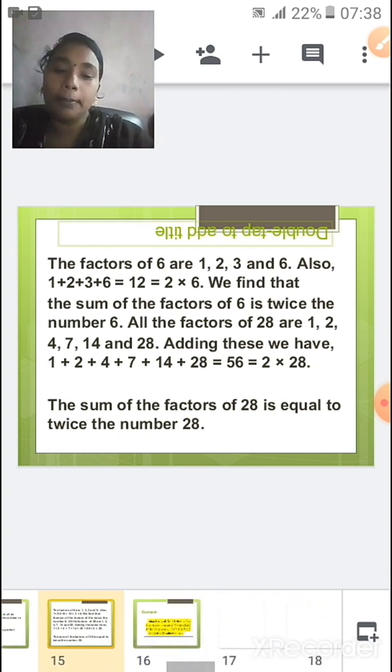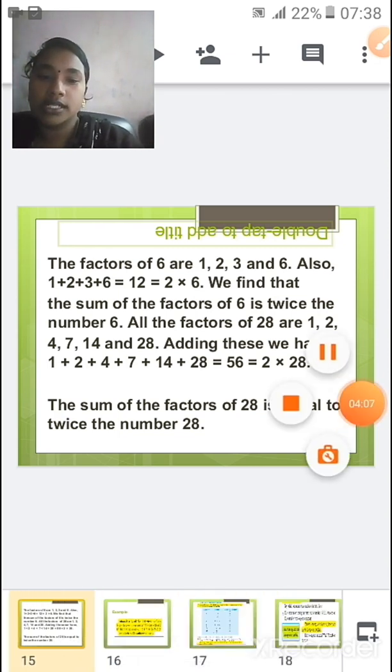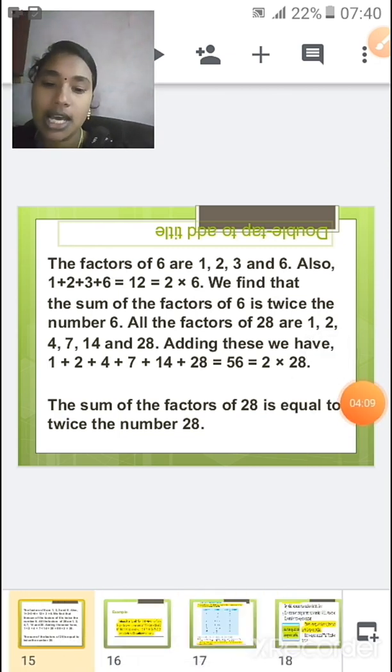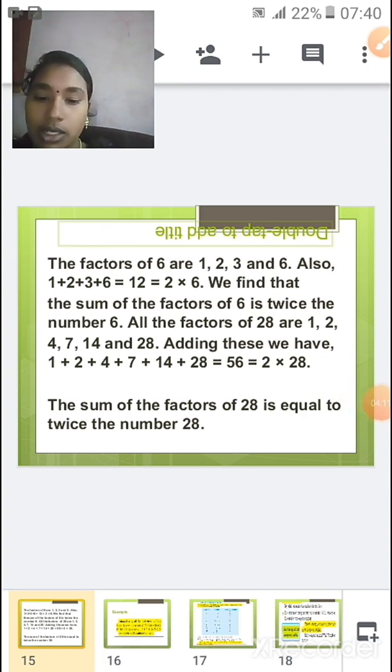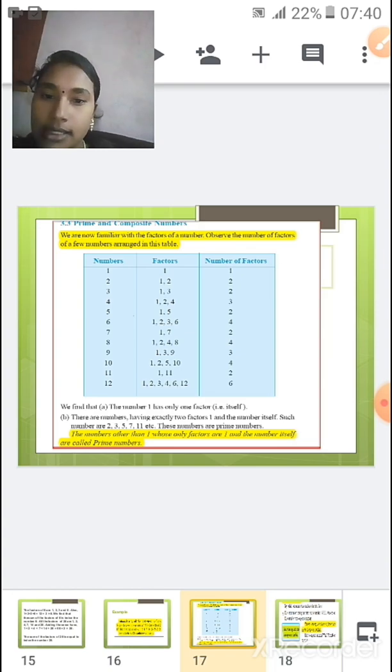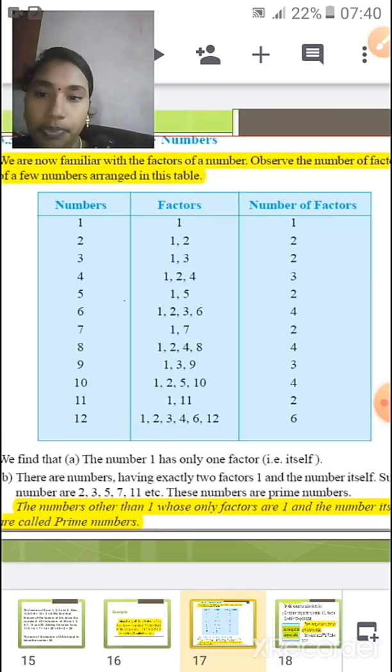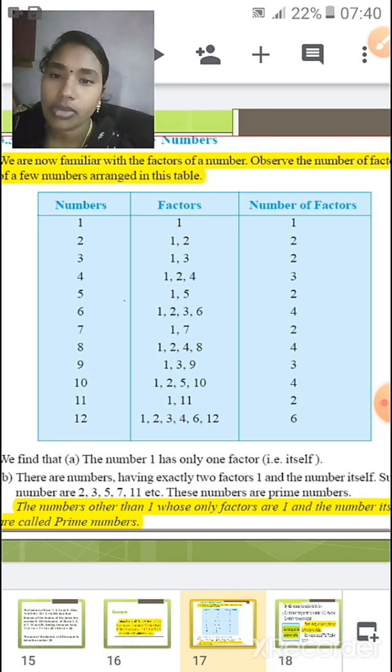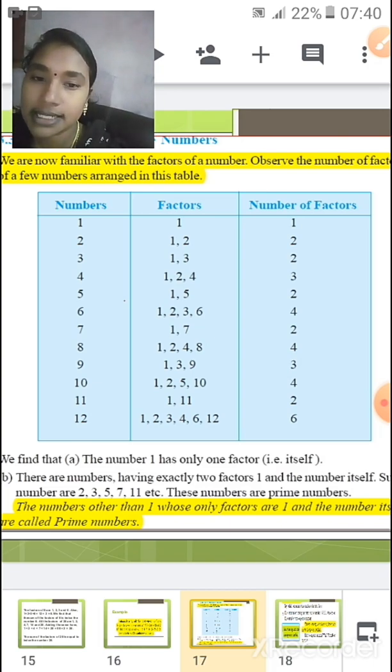Okay. So what are prime numbers and what are composite numbers? Now let us see. Let me take a tabular column like this. The prime numbers and composite numbers are based on the factors of a given number, right?